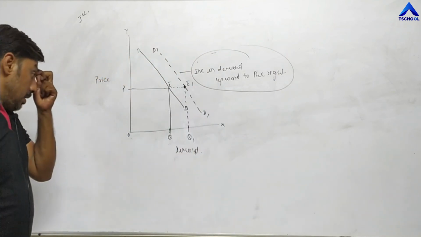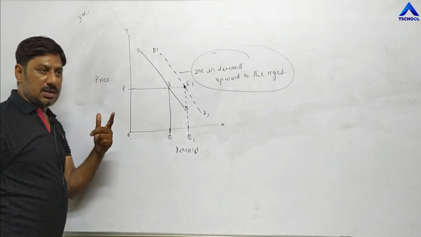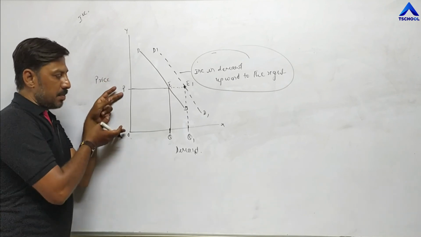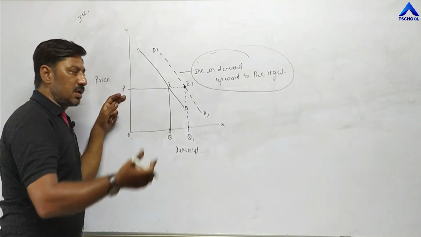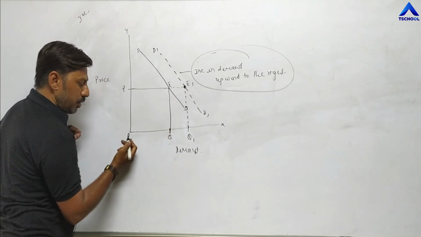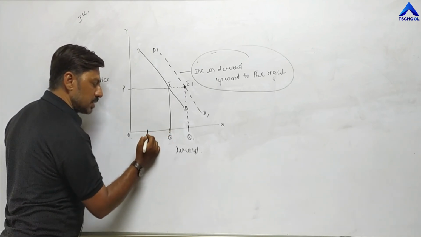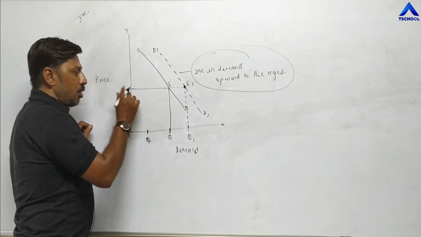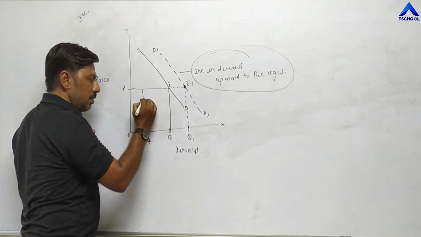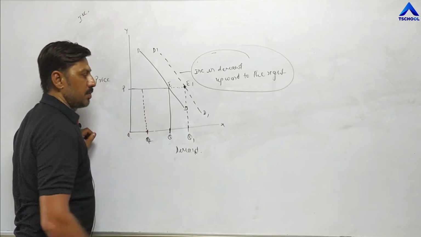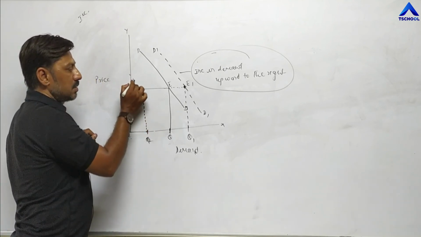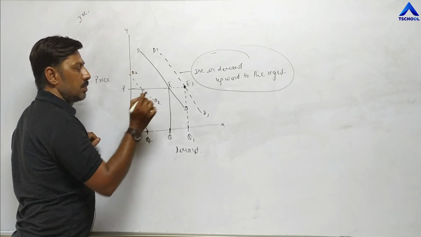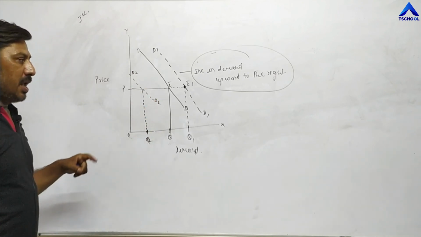Now next, if due to other factors, not due to price, price remains the same, but demand reduces, original demand is OQ, demand reduces to Q2 here. Price remains the same, that's why you make a broken line like this. The new demand curve is D2.